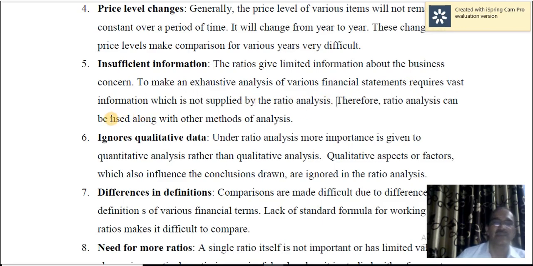Therefore, ratio analysis can be used along with other methods of analysis, for example, comparative statements, common size statement, trend analysis. So similar such statements. Just ratios themselves may not help you in getting a comprehensive picture of the financial position of the concern. So ratios are one of the tools of analysis.